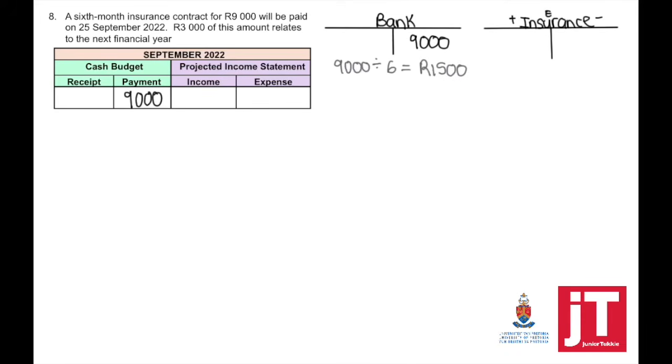But now we need to find out what is our monthly insurance. So don't get confused by that 3,000. A 6-month insurance contract for 9,000 will be paid. So 9,000 divided by 6 equals 1,500. And that will be our monthly expense, which will appear in your projected income statement as an expense.